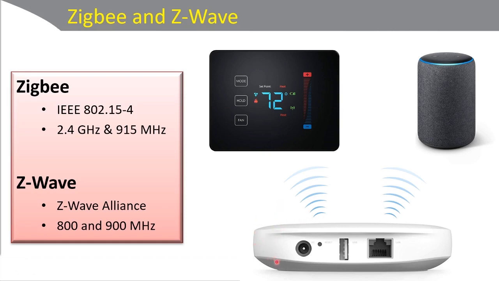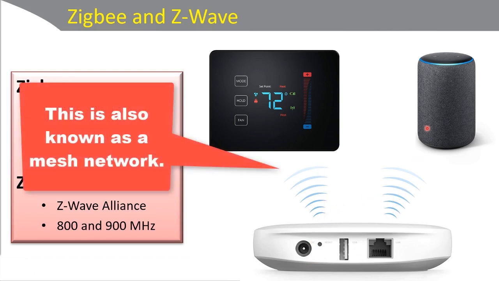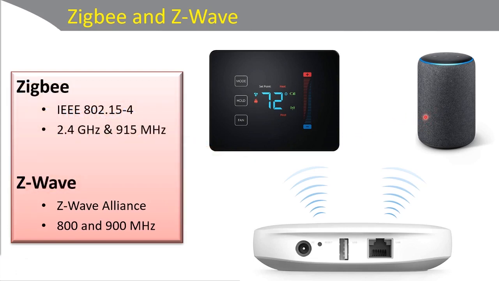So here we have a basic hub device which connects to your Ethernet network, either by wireless or by a wired connection. And we also have a USB port here used for updates. And here's the power. But it communicates wirelessly to these other devices, whatever they might be, a home assistant, a personal assistant, or speaker, or a thermostat, or one of many other devices. And then the great thing is you can control all these devices from your smartphone or other mobile device through this hub. And you can program them to do specific things.